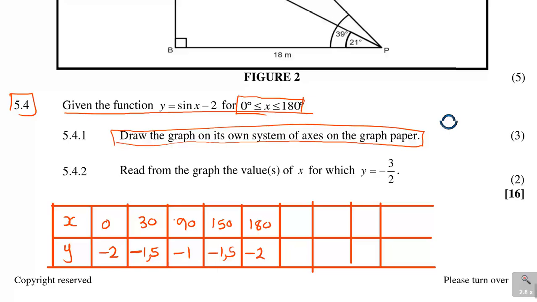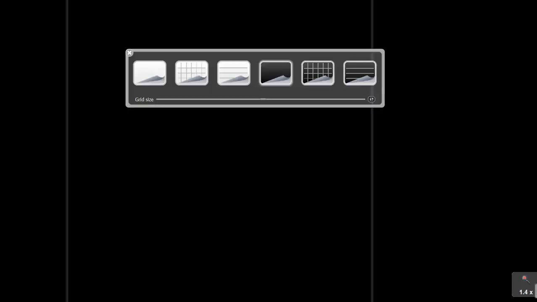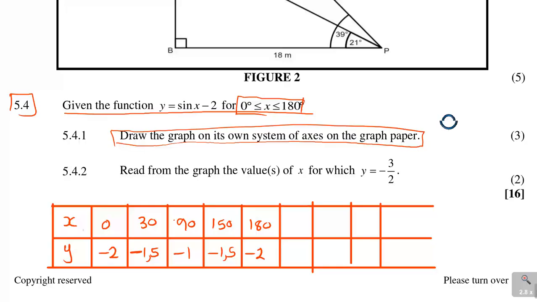So if I come here and make my graph, I think this is much better. Let's say I want to plot my graph here, and remember I have to look at my values of x.